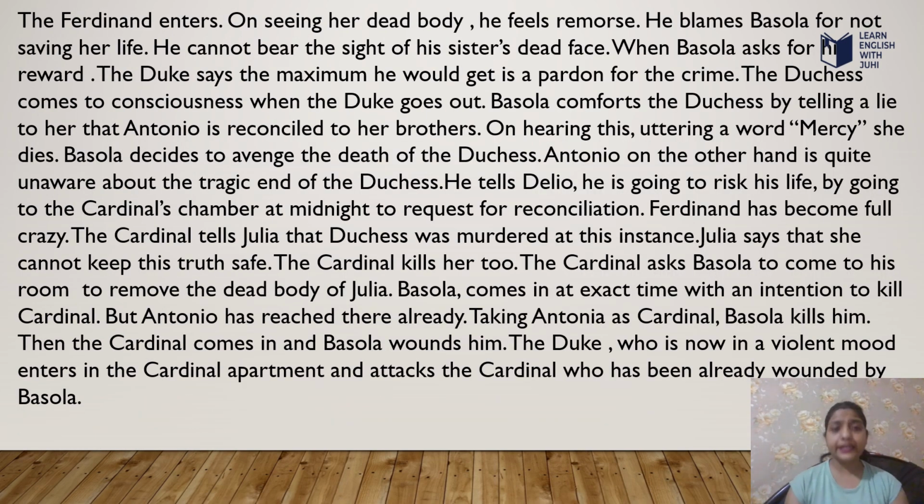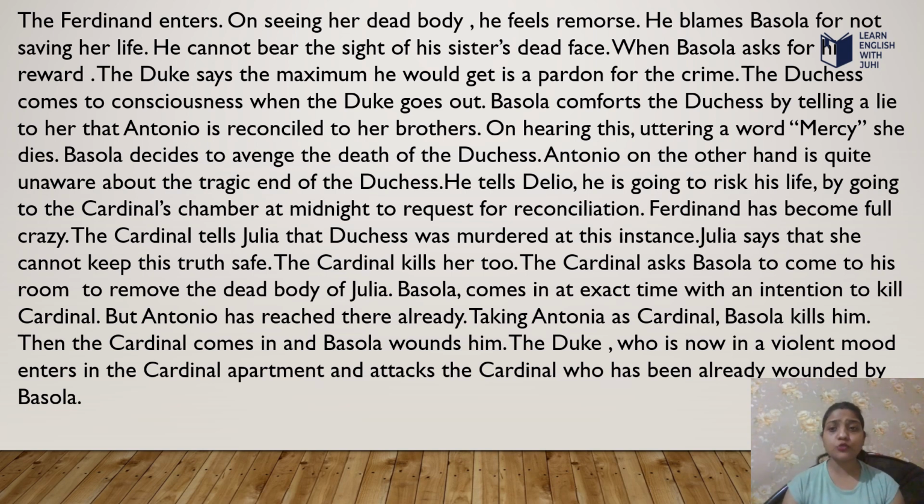Ferdinand enters. On seeing her dead body, he feels remorse. He blames Bosola for not saving her life. He cannot bear the sight of his sister's dead face. When Bosola asks for his reward, the Duke says the most he would get is a pardon for the crime.